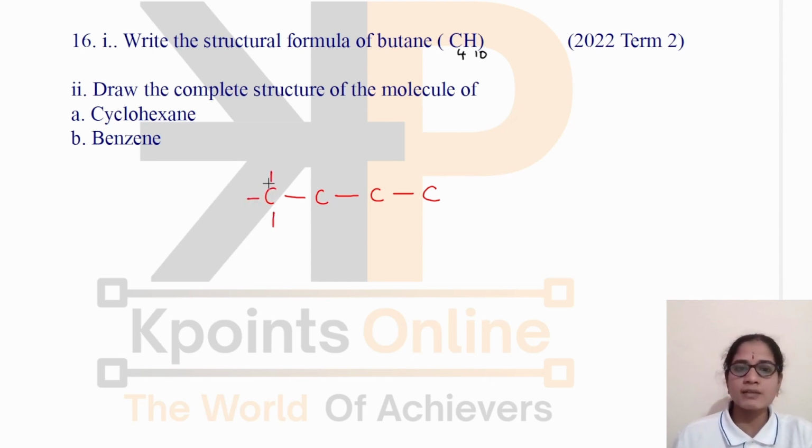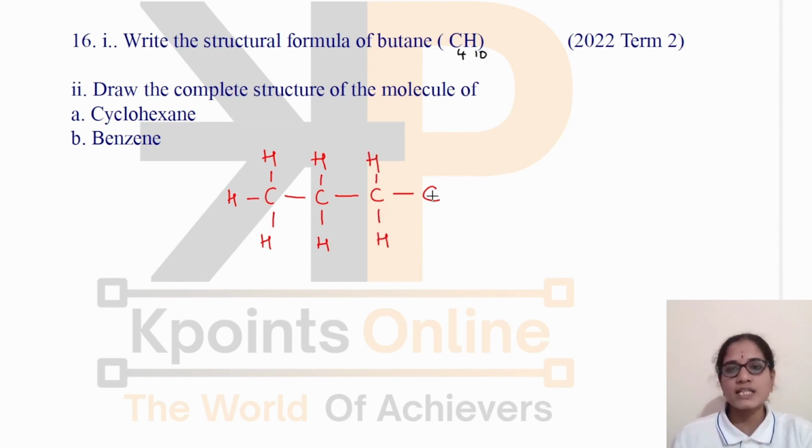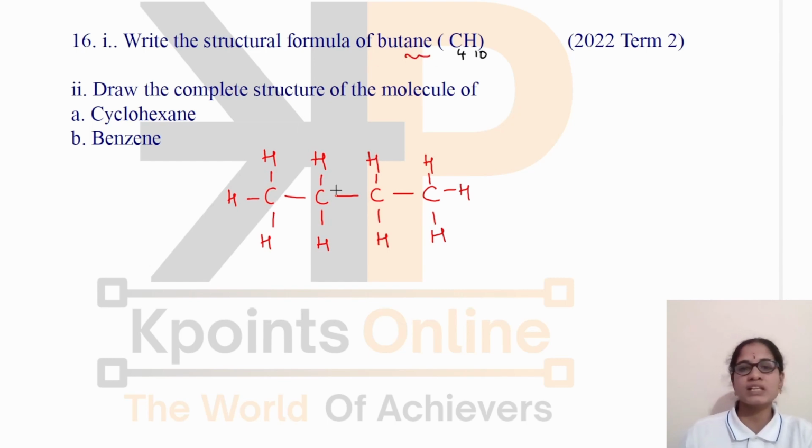Then in the next step, we will satisfy the valency of each carbon atom by writing the hydrogen atoms. So for this carbon atom, there will be 3 hydrogen atoms. Already there is one bond here, so it will get 3 hydrogen atoms. For this carbon atom, already there are 2 bonds here, so 2 hydrogen atoms are attached here. For this carbon also there are 2 bonds already here, so I will write 2 hydrogen atoms here. For this carbon atom there is 1 bond here. The remaining hydrogen atoms are 3 which are to be written. So this is how we will write the structure of butane. And the name itself also indicates there is only a single bond between the carbon atoms. So this is the correct structure of butane.